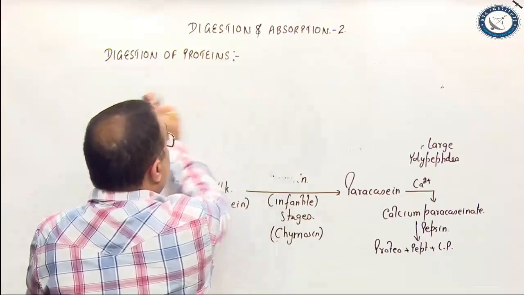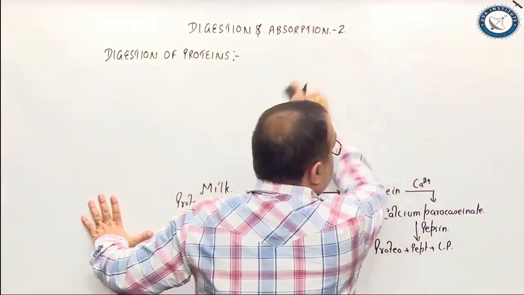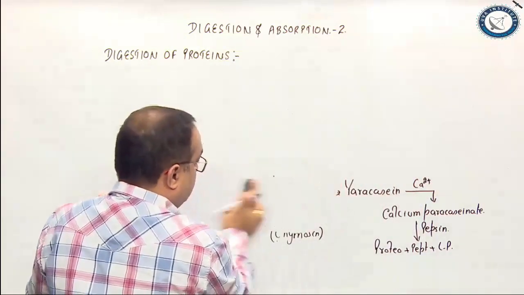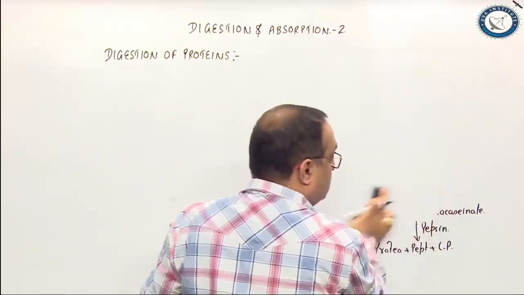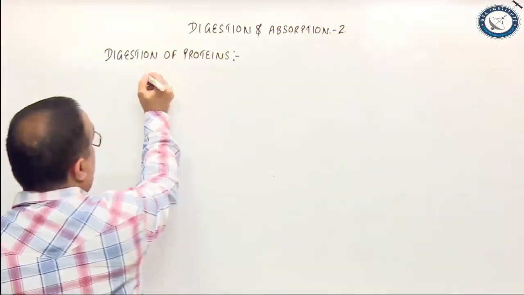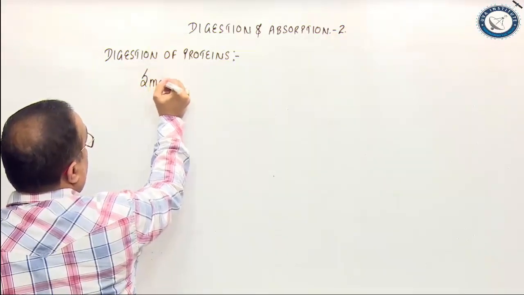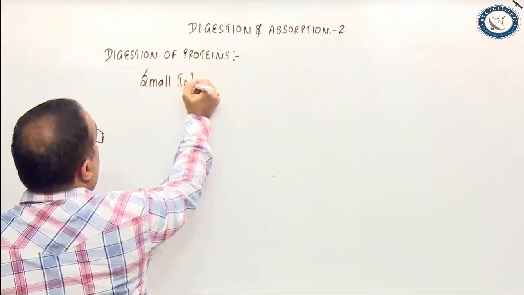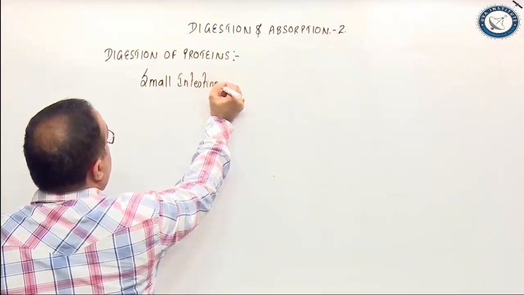When the bolus of food gets mixed up with the acidic contents of stomach, it is called chyme. So all these things are happening in the chyme. Next we move to small intestine. Let's see how the protein digestion continues in small intestine.